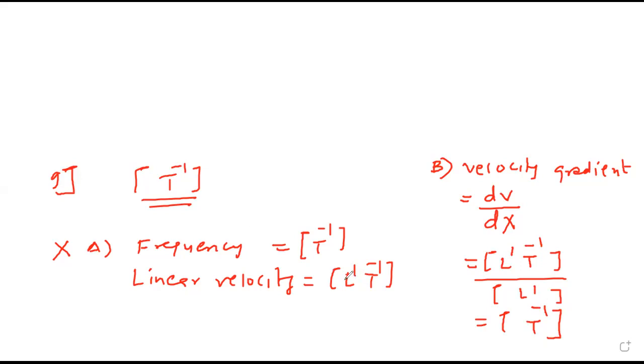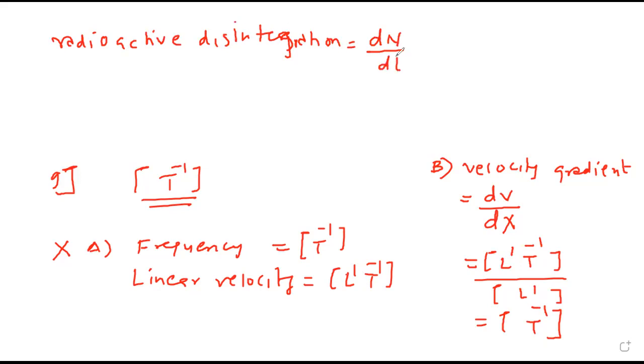Then they have given radioactive disintegration. Radioactive disintegration means the number of radioactive atoms disintegrating or lost per unit time.